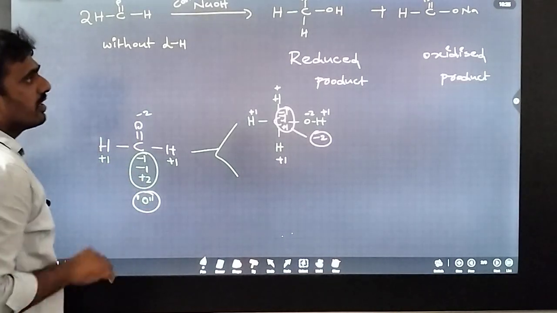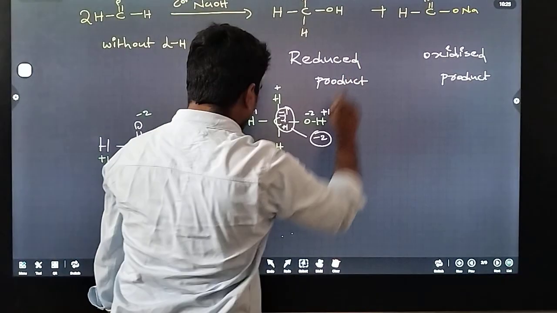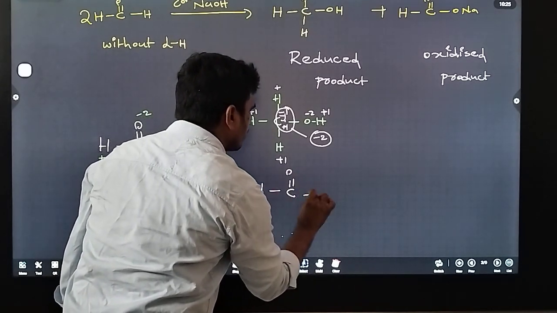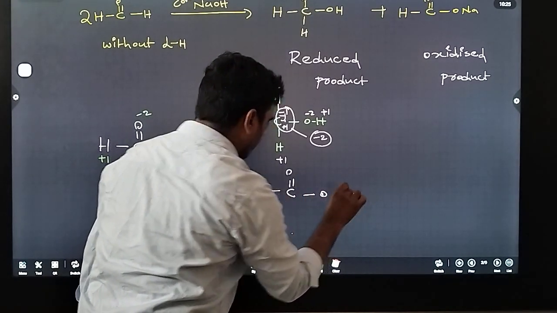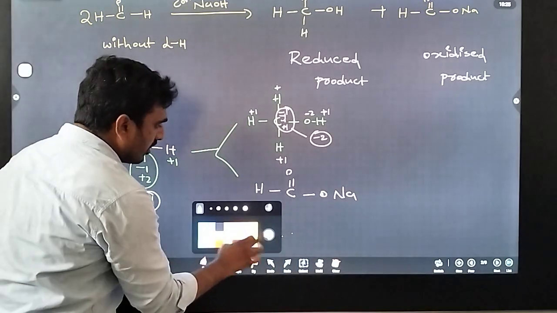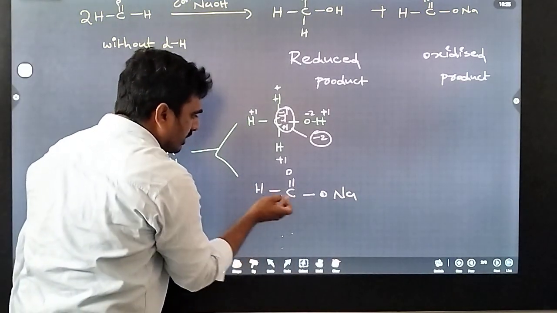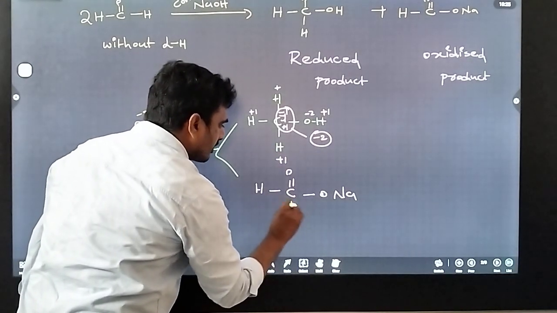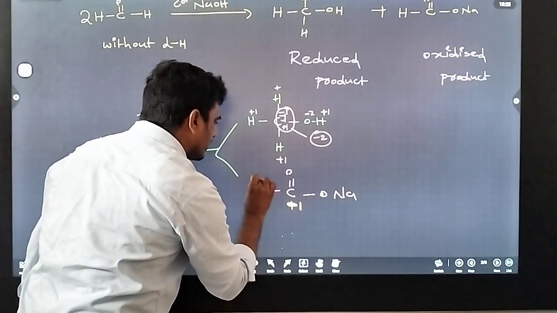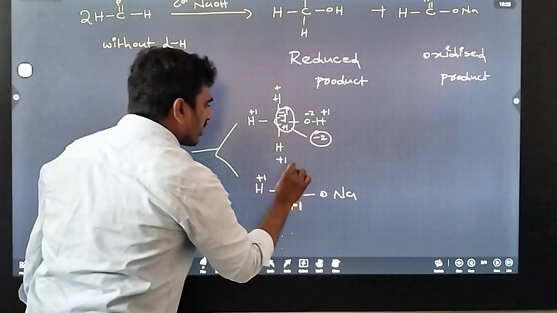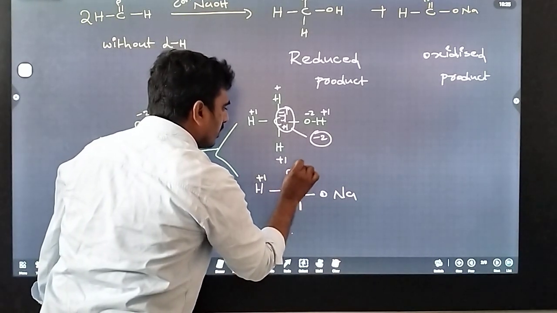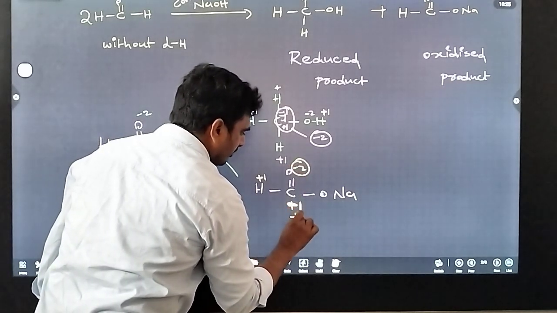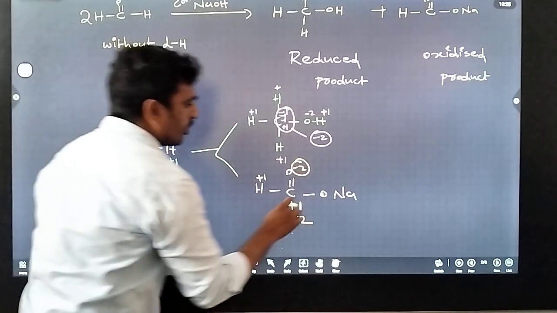So here this is the second product, the sodium salt of acid. With respect to hydrogen, this carbon has -1 oxidation state. This is +1. So here oxygen is -2. With respect to oxygen, this is +2.